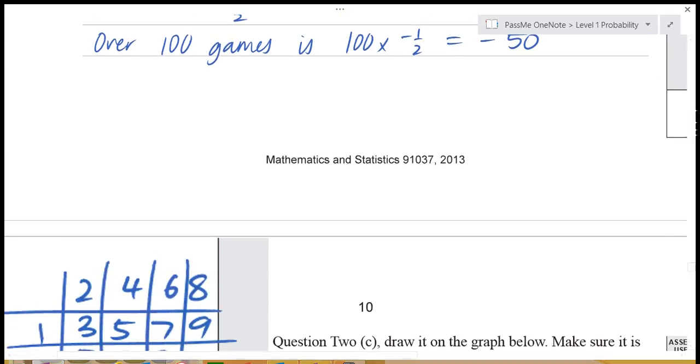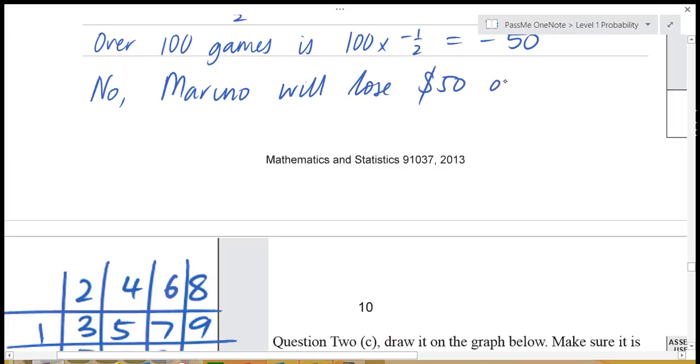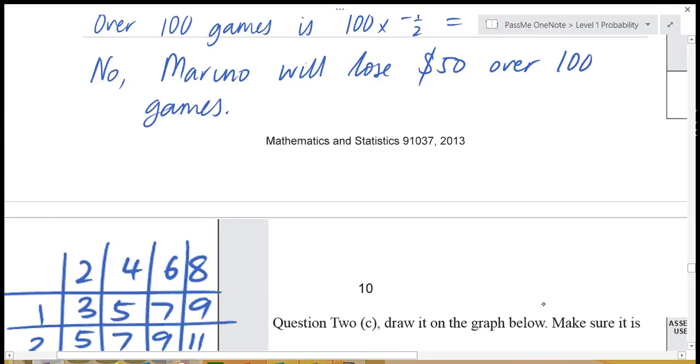Let's answer that with a sentence. No, Mario will lose $50 over 100 games. And that is the end of this paper.